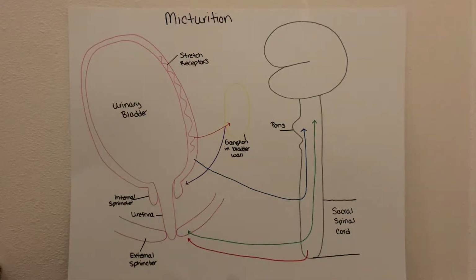Micturition is the process of urinating. There is involuntary and voluntary control. With involuntary control, stretch receptors in the bladder walls are stimulated when the volume of urine in the bladder is 200 milliliters. Once the bladder walls are stimulated, sensory fibers in the pelvic nerve relay information to the sacral spinal cord. Motor fibers in the pelvic nerve and the parasympathetic ganglion in the bladder wall send outward signals from the spinal cord back to the bladder. This relaxes the internal urethral sphincter and the bladder is emptied.